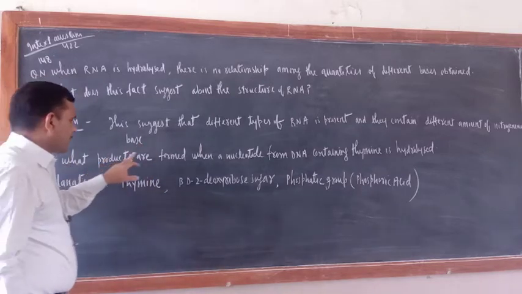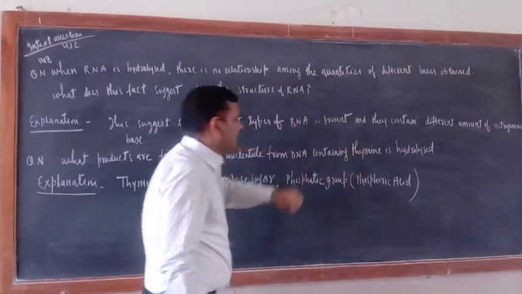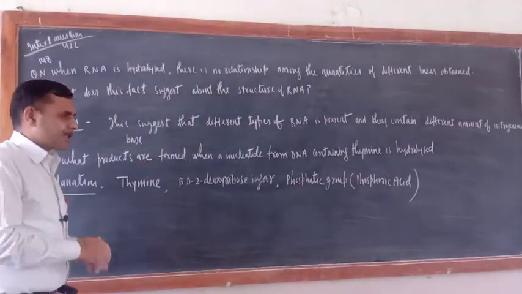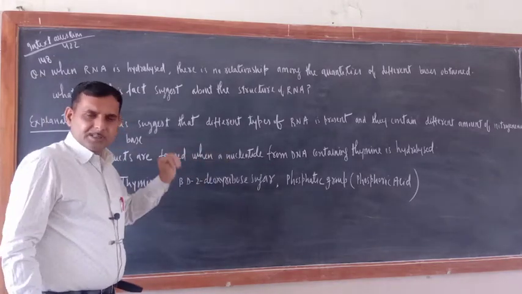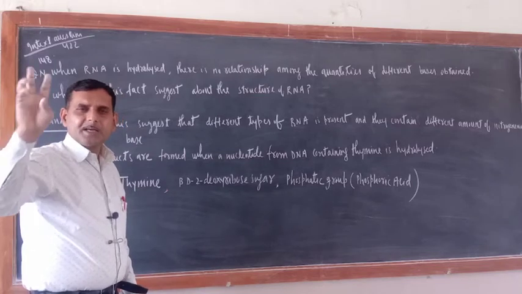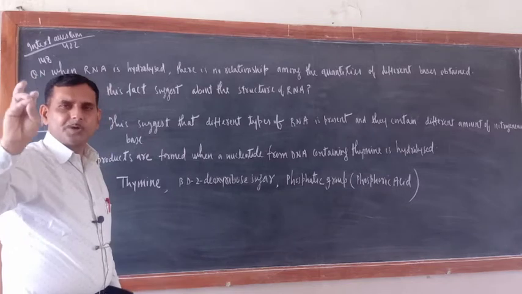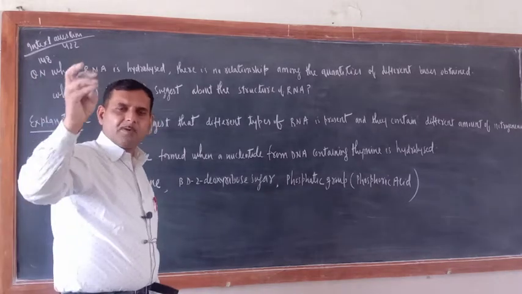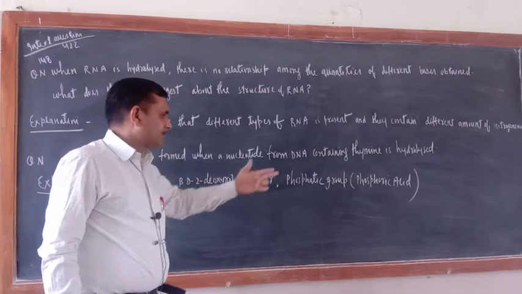Now, what products are formed when a nucleotide from DNA containing thymine is hydrolyzed? So just see. Thymine is the name of a nitrogenous base. In any nucleotide of DNA, three things are there: pentose sugar, that is beta-D-2-deoxyribose sugar, a phosphate group, and a nitrogenous base.